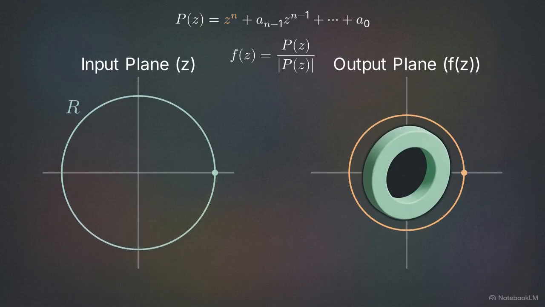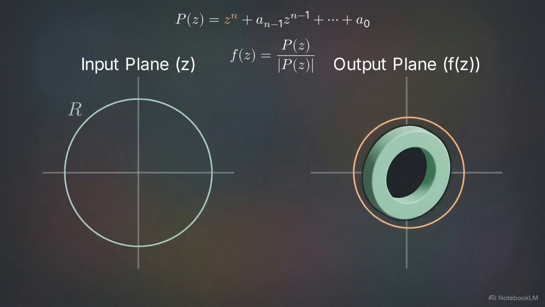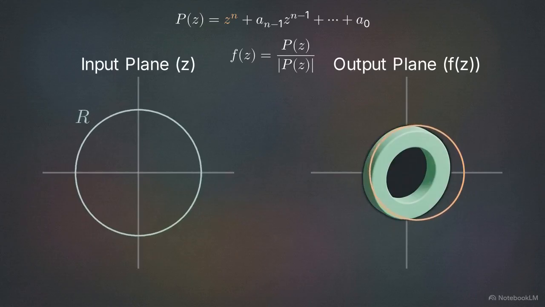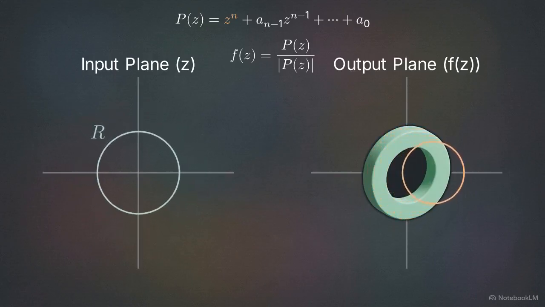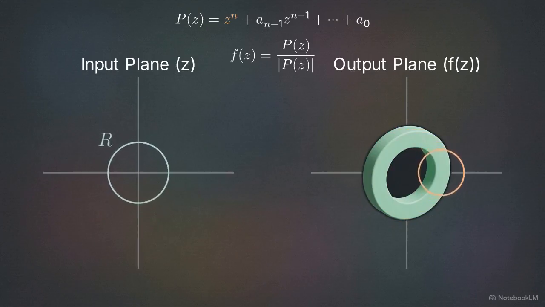We gradually shrink the radius r down towards 0. Because we assumed the polynomial never equals 0, the shrinking process is completely continuous. There are no sudden tears, jumps, or asymptotes to break the mapping. Here is the paradox. When the radius reaches 0, the input is a single stationary point. The output must therefore be a single point.